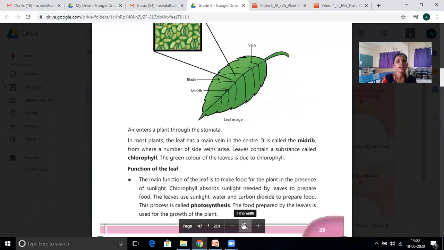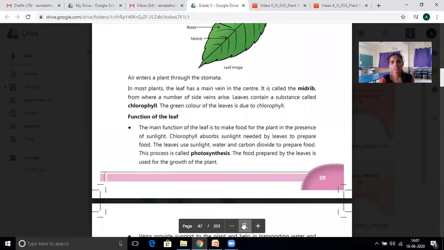Leaves contain a substance called chlorophyll. The green color of the leaves is due to chlorophyll. So, leaves are the food factory of the plant. It will provide food, or we can say air, it will provide. Okay, so we'll discuss what are the functions of the leaf. At that time you can understand how leaves work.